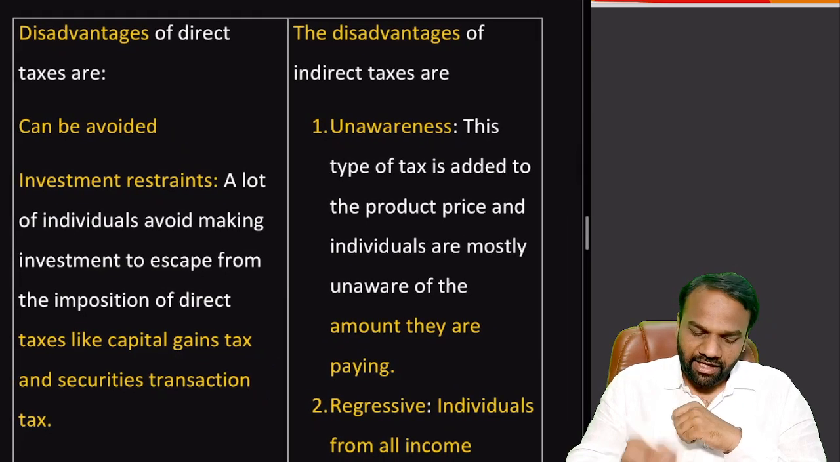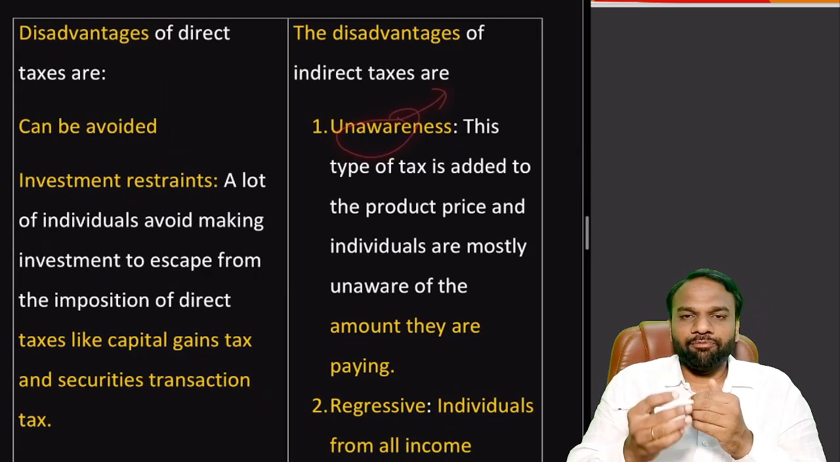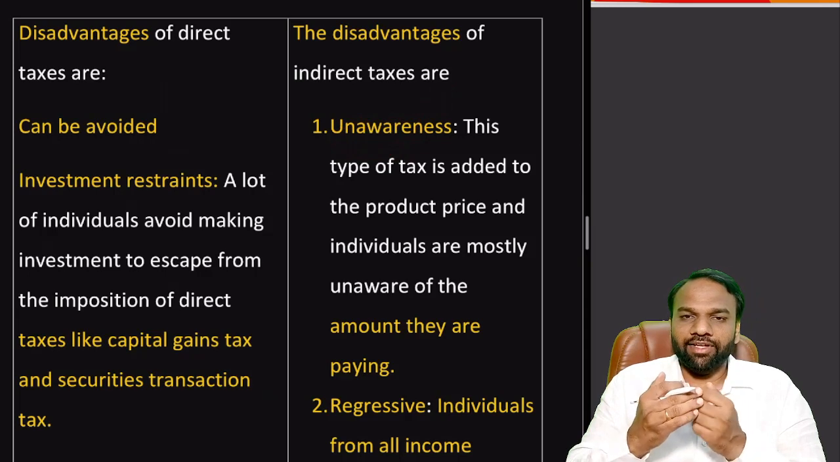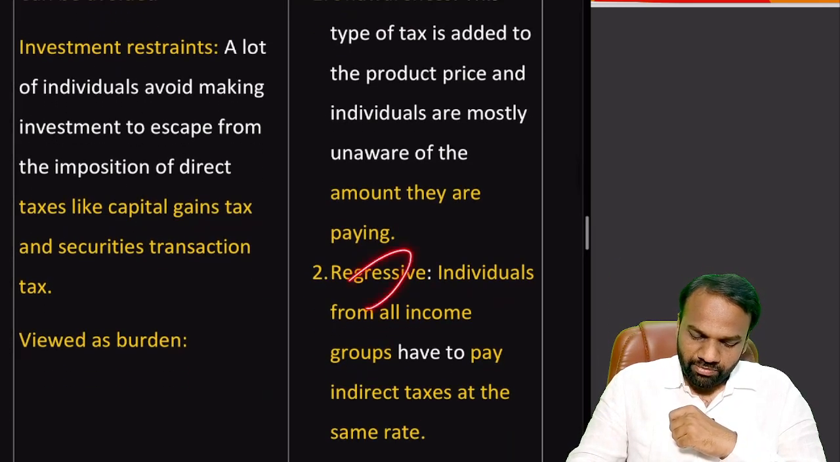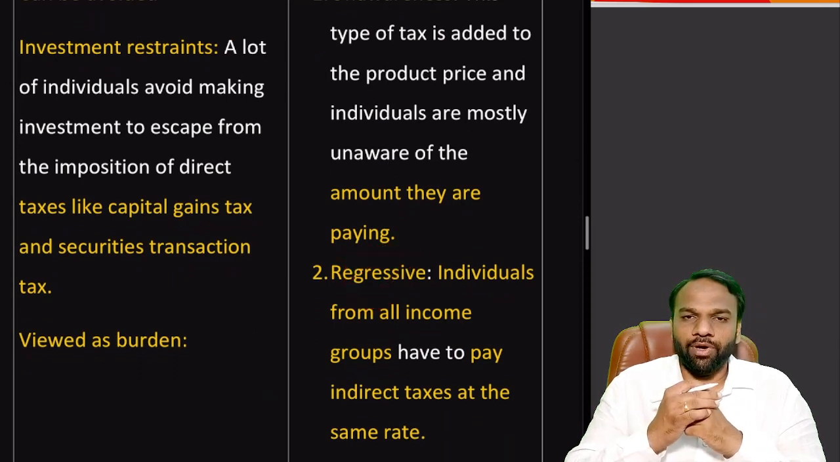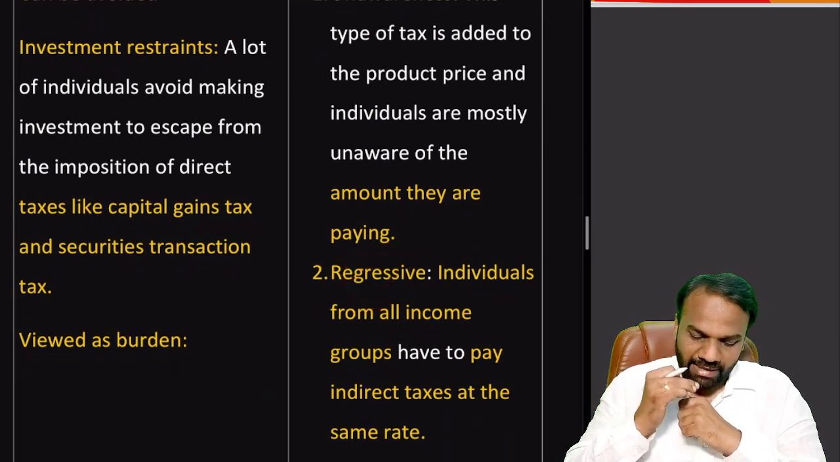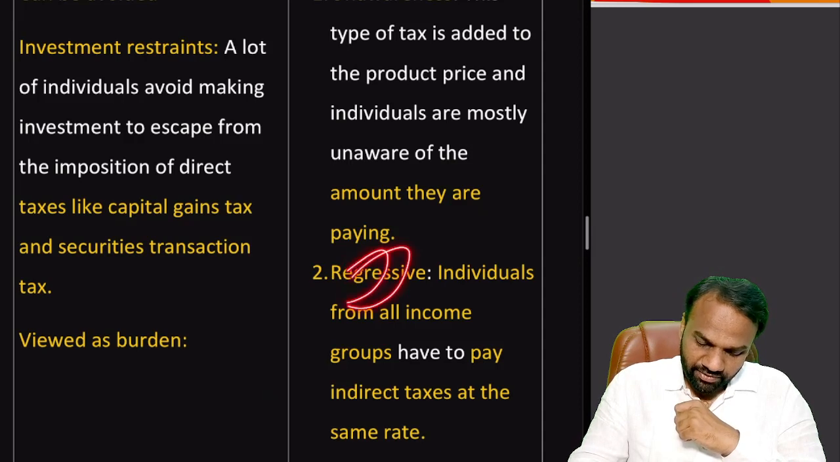Disadvantages of indirect taxes are people are unaware. People pay taxes, but they are unaware of how much tax they are paying. Next, they are regressive also, because both rich and poor alike pay the same amount of taxes. So it is regressive.